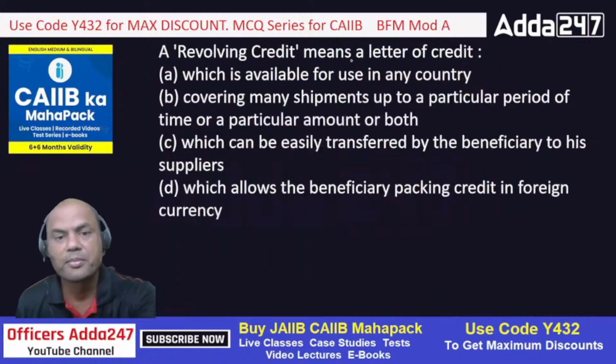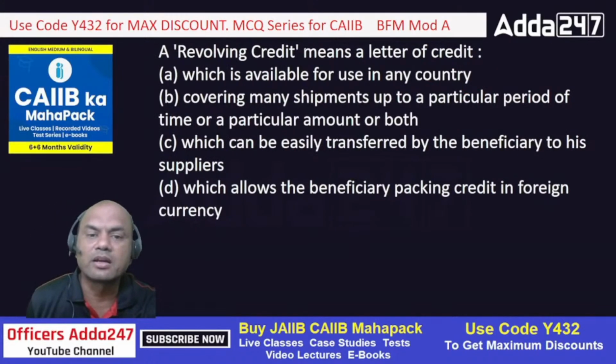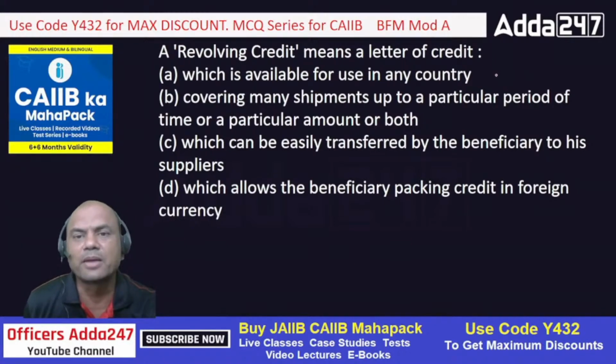In revolving credit, a revolving credit means an LC. Revolving means what here? Suppose I tell you, kindly supply me 400 chairs per month for the next 6 months. Do you want me and you to open a separate LC every month for 400 chairs? No, because that is a waste of money. That's why it is called revolving credit.